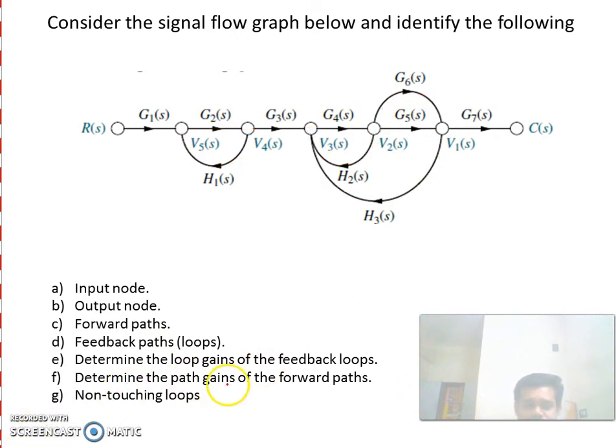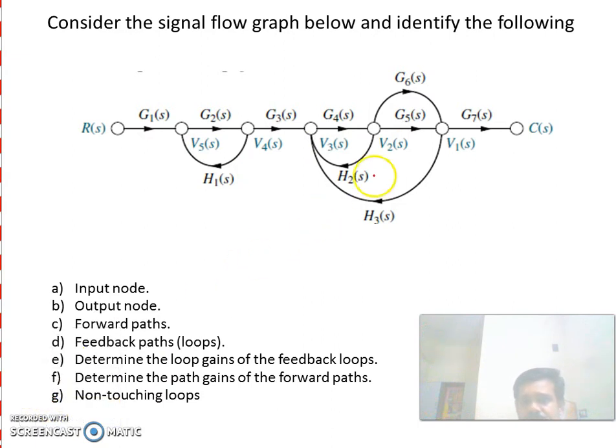Then non-touching loops. Then we are going to see non-touching loops. How many loops you are having? First you take this loop, this loop and this loop. These two are non-touching because these two are having no common nodes. Okay. These two are having no common nodes. So these two are non-touching.